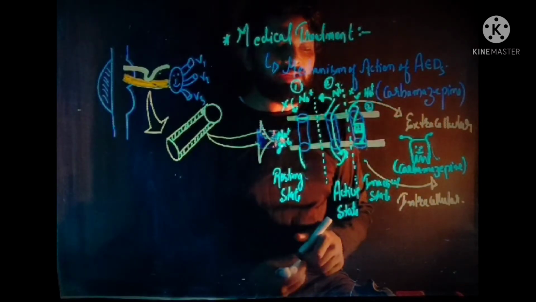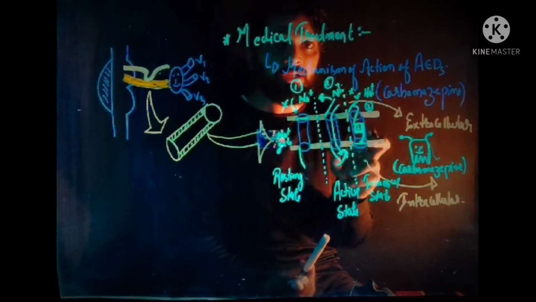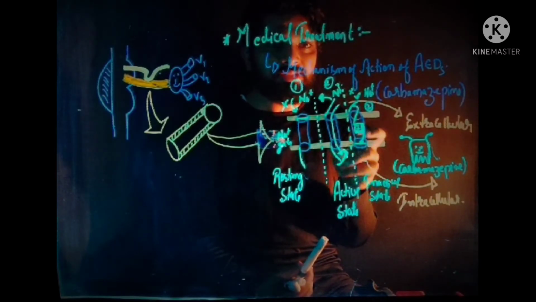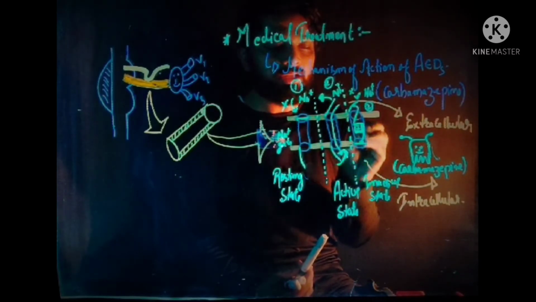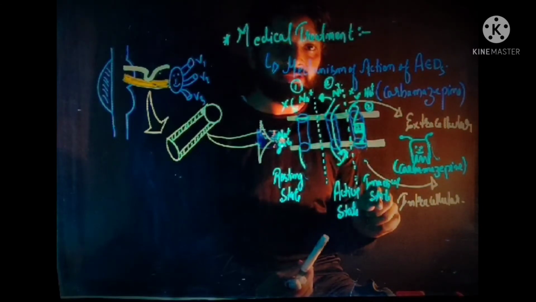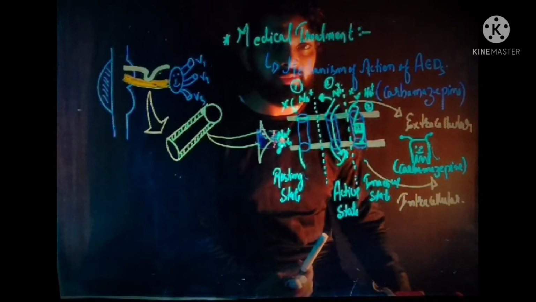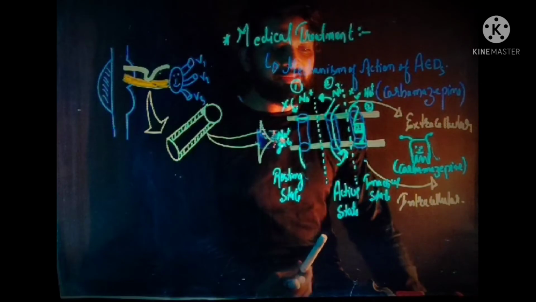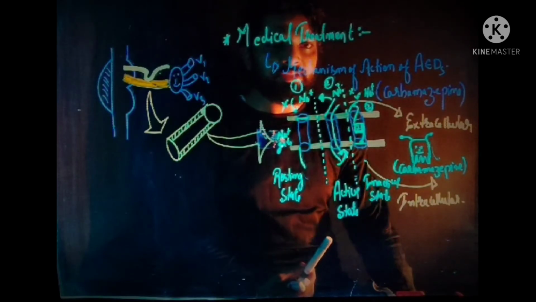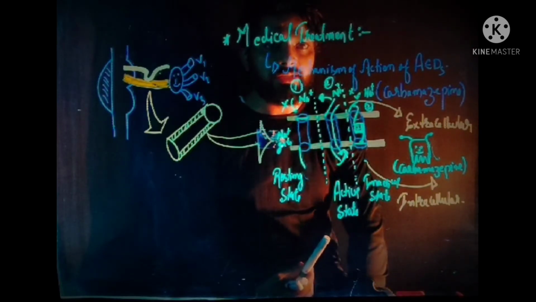So basically what happens? Carbamazepine, which is the drug of choice for trigeminal neuralgia, arrests the neuron in the inactive state. And in the inactive state, sodium is not able to enter the cell because the intracellular gate of the sodium channel is closed by carbamazepine.